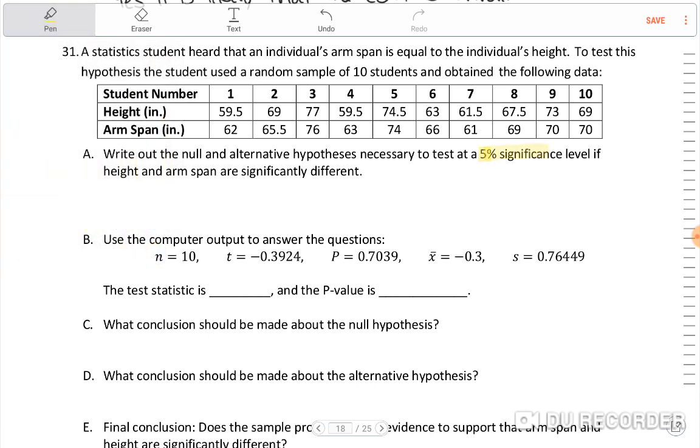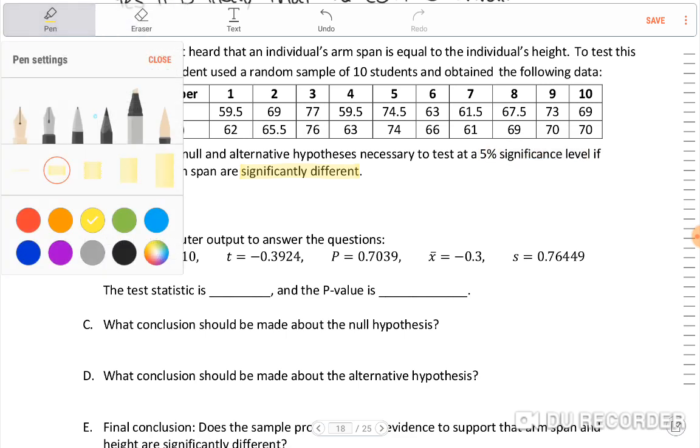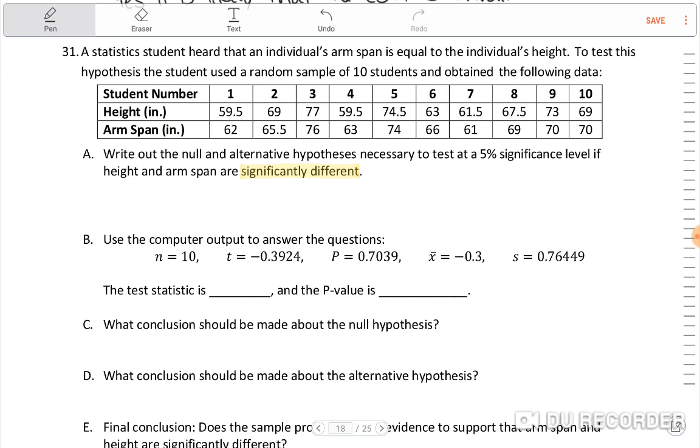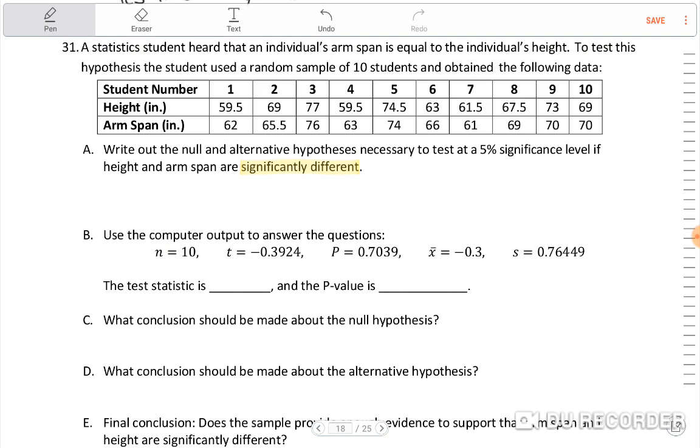Okay, so here's our keywords. 5% significance level. I wouldn't say necessarily it's a keyword, but we do need that information. Significantly different. So that's going to tell us the way we're going to set up our hypothesis test. So we want to know if these are related to each other, right? So we have student number. This looks like a matched pairs test, right? Because we have students and we're matching up their height and their arm span together. So this is a dependent matched pairs means. So make a little note here. This is matched pairs.